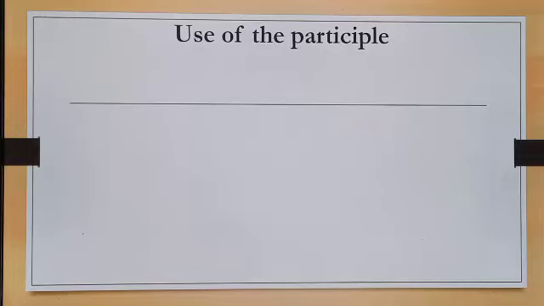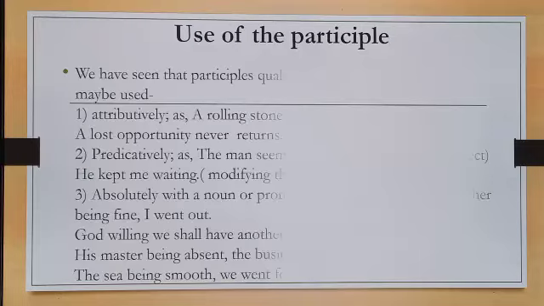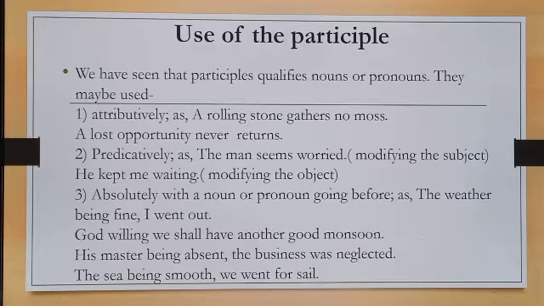Now, use of the participle. We have seen that participles qualify nouns or pronouns. They may be used attributively, as: A rolling stone gathers no moss. Number 2, a lost opportunity never returns. Predicatively, as: The man seems worried.